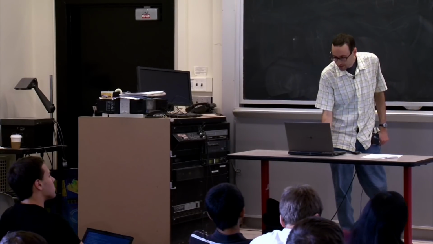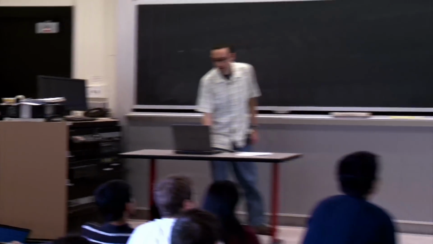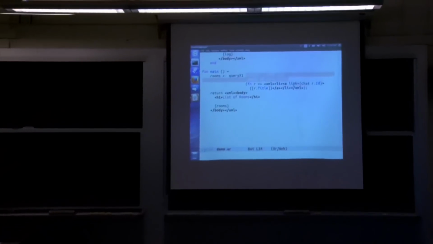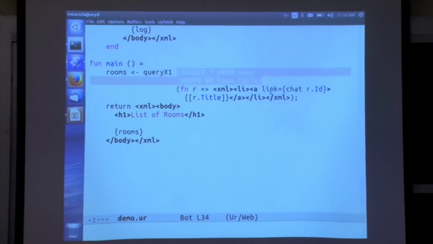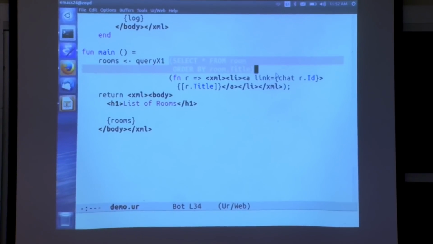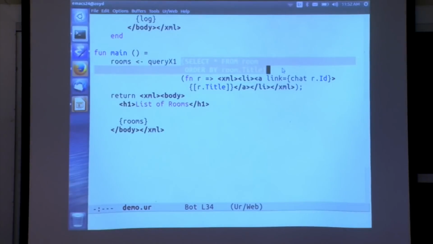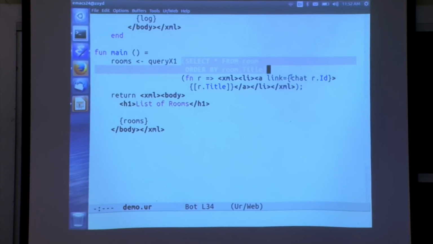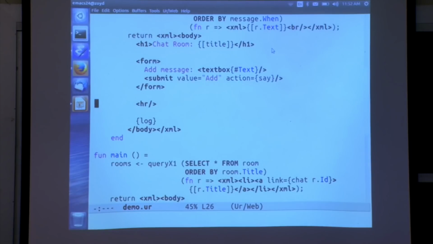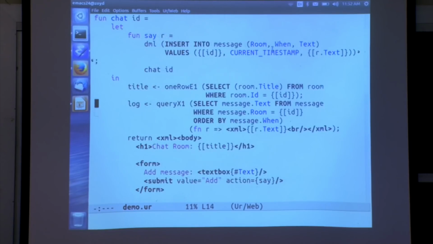Right. So we have this title, and let's wrap an A tag around it. And instead of href, the usual way to do a link in HTML, we use the link attribute, which is a sort of pseudo attribute in UrWeb, which takes as an argument not a URL, but basically an UrWeb expression. And the meaning is, when you click on this link, please run this expression to generate the new page that should be displayed. And in this case, we're calling a function called chat, which is defined up here. And here's what it is.